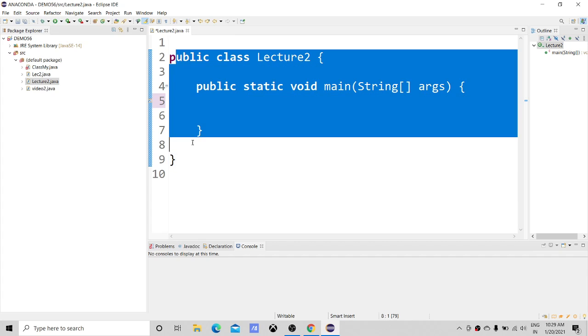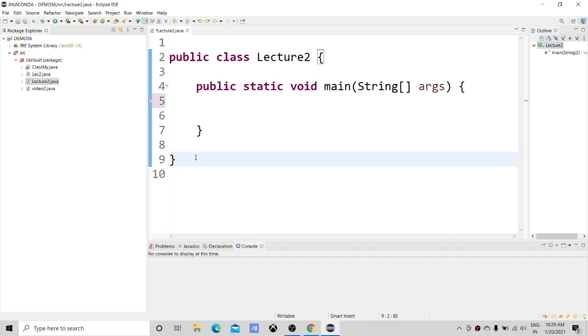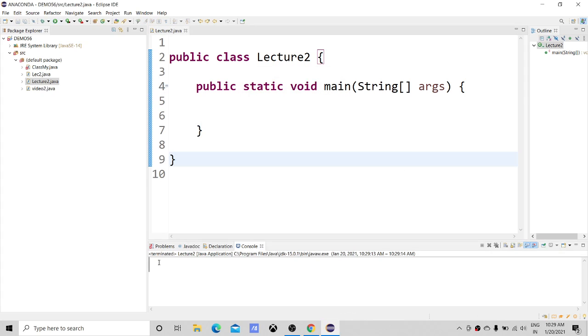What do you think? Will we get any error or not? Just think for a second. Do we get an error? Now let me hit the run button. Yeah guys, we didn't get any error. Our program successfully compiled and successfully ran.